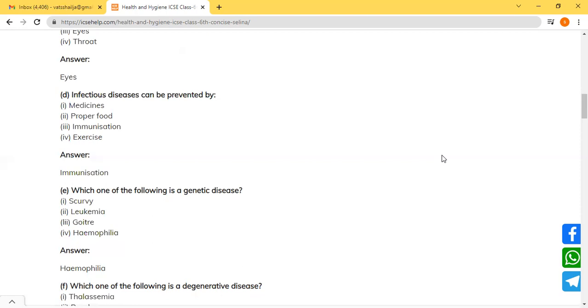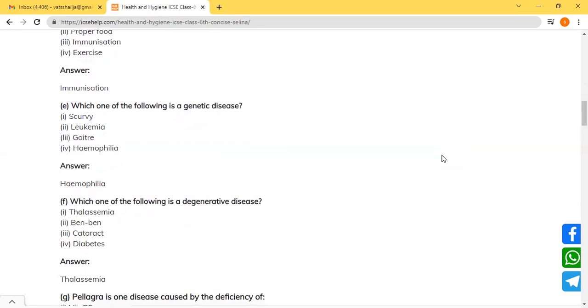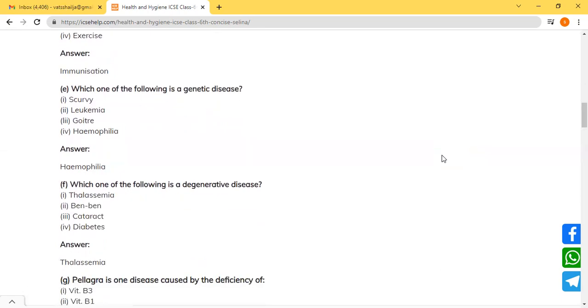Now, next question, which of the following is a genetic disease? Just now we have discussed. Hemophilia is a genetic disease. Genetic diseases are those which we have inherited. They are also known as inherited diseases, which we inherit from our parents, like thalassemia, hemophilia, or sickle cell anemia.